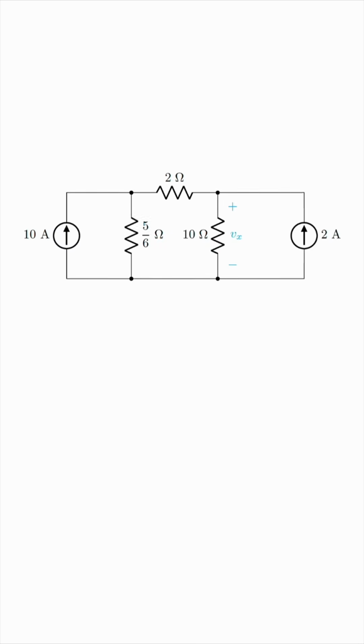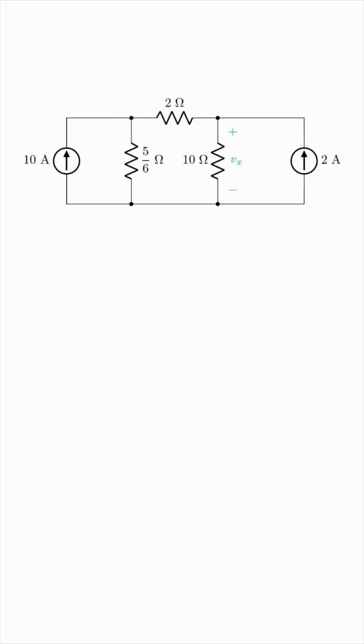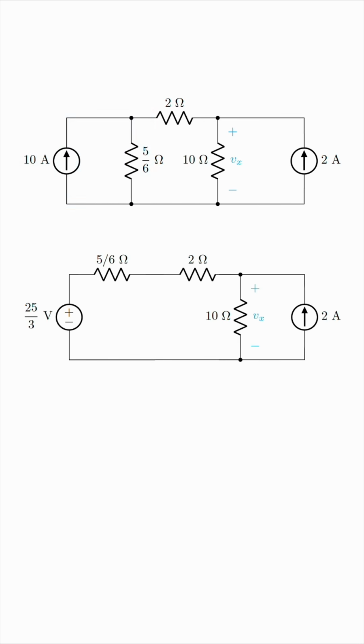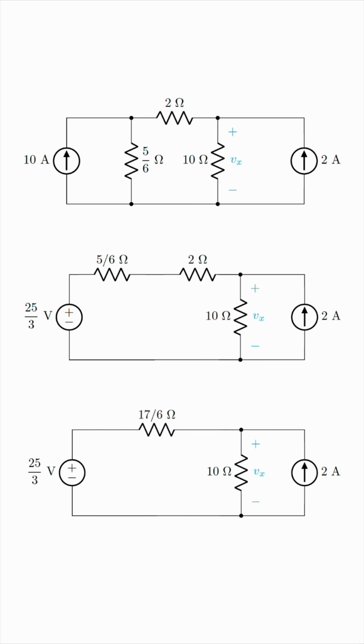The next step is to look at this current source in parallel with the resistor and transform it into a voltage source in series with the same resistor. 10 times 5 over 6 is 25 over 3. So this is the equivalent circuit. We now have these two resistors in series, so adding them results in 17 over 6.